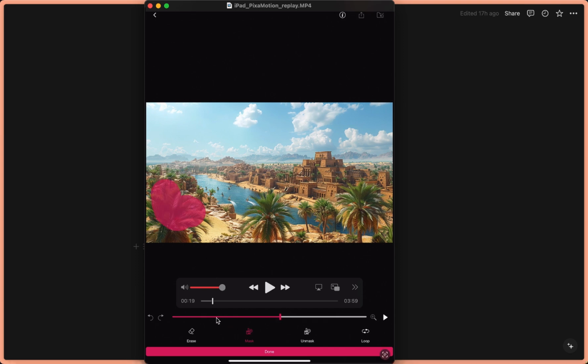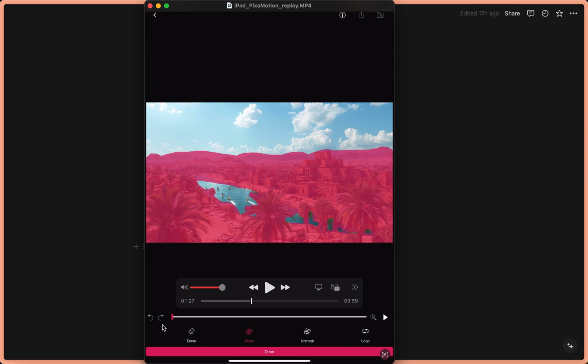So when you go down to the very bottom here of the progress bar, it will be a lot smaller, but this helps to mask the biggest parts so you don't have to be drawing like this all the time, but rather like that. And you always have the options of undoing or redoing an action. And if, for example, you painted too much here, you can then press on unmask. Also, don't forget to dial down your progress here of the stroke width, and then simply paint over that to erase this mask, this part here.